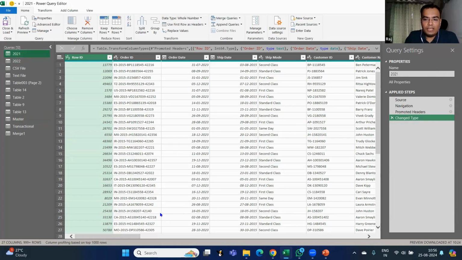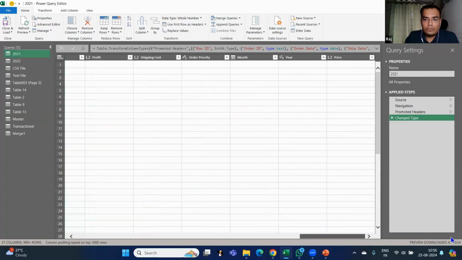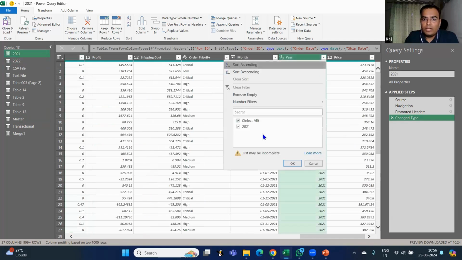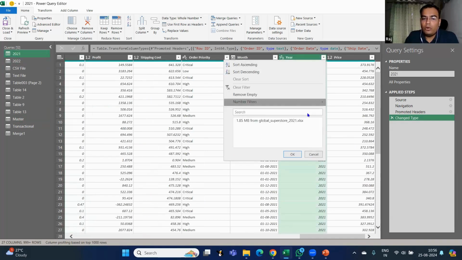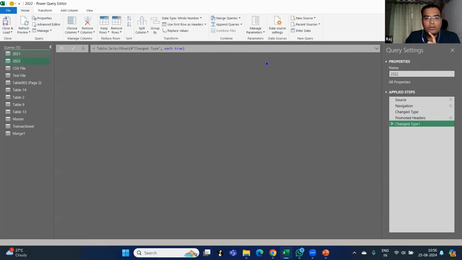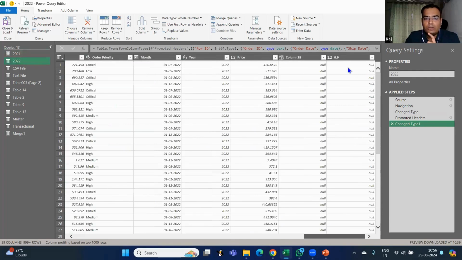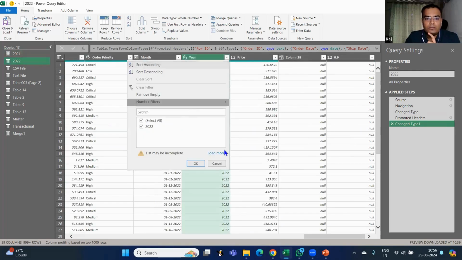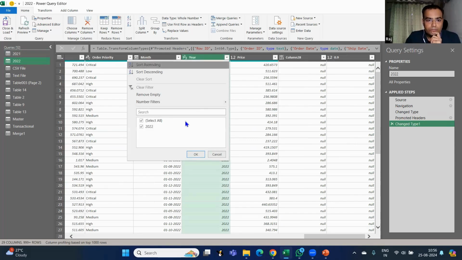Okay, so if you go into the year column, it will show you only 1 year. Even if you load, it will show you only 1 year. Can you see this? Because it has only 1 year's data. And in the same way in 2022 also, if I go into the year column, load more, here also there is 1 year.